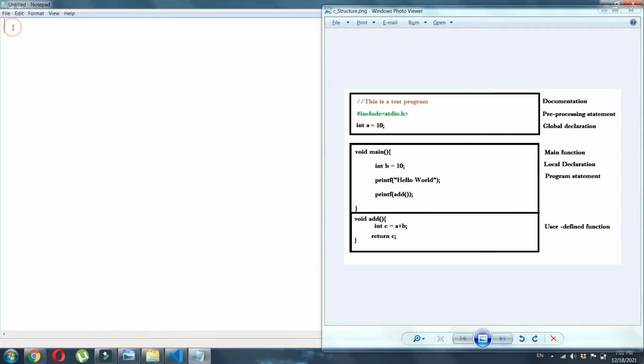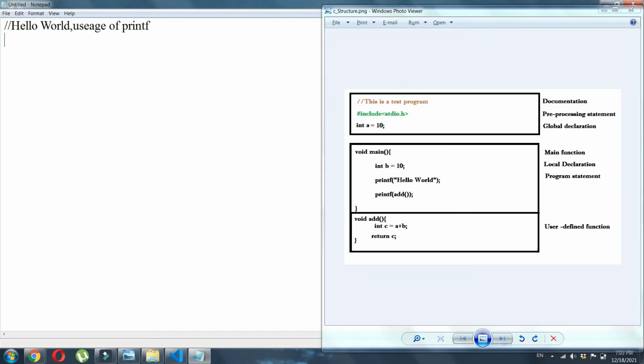Okay, now let's create the documentation section. Documentation section can be anything. It can tell what your program is, what the name of your program is, whatever you need. I am going to give hello world. Hello world is nothing but the simplest program which you can make at the start of your programming career. I'm going to give usage of printf. In this program, we are going to learn about the first command named printf.